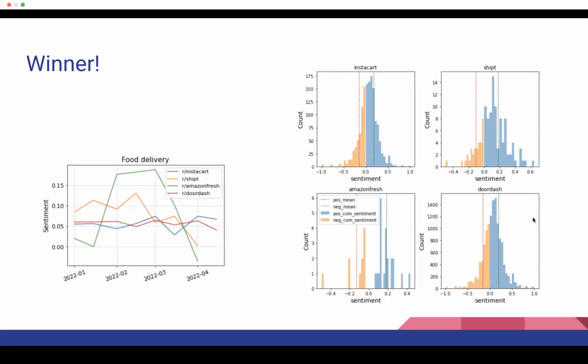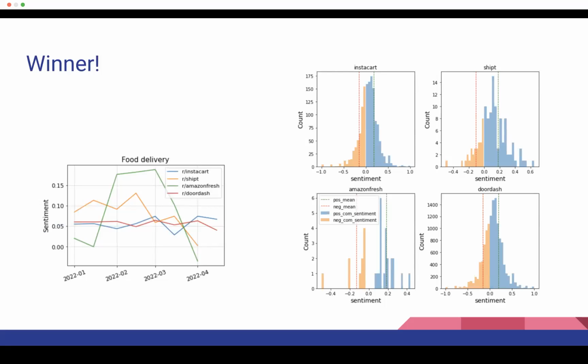Now let's look at our visualization. On the left-hand side, the first line that catches our eye is Amazon Fresh. We can see that sometimes people think they are very positive, and sometimes very negative. That's not a good thing personally. By looking closely at the chart, we can see that Instacart and DoorDash perform very stable. That means their slopes are not changing dramatically. So I would recommend choosing Instacart and DoorDash by looking only at this chart.